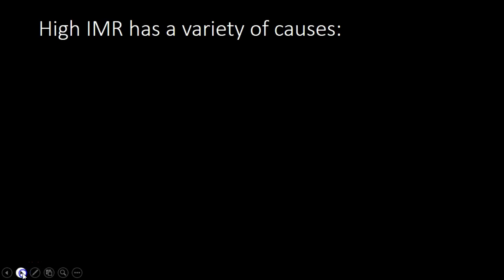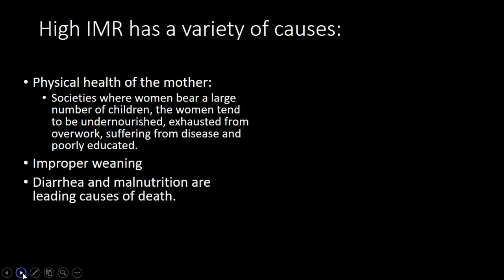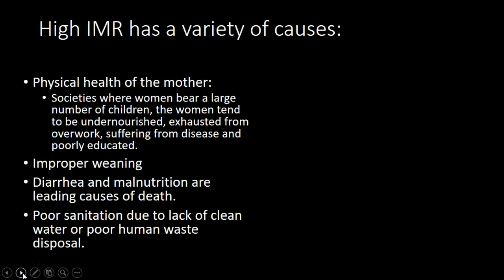IMR has a variety of causes. So you have the physical health of the mother. In societies where women bear a large number of children, the women tend to be undernourished, exhausted from overwork, suffering from disease, and poorly educated. There's improper weaning. That's where you switch them from drinking breast milk to solid foods. Diarrhea and malnutrition are the leading causes of death, particularly in developing countries. And this is usually caused by poor sanitation due to lack of clean water or poor human waste disposal.